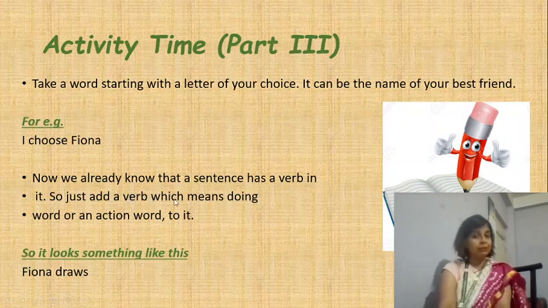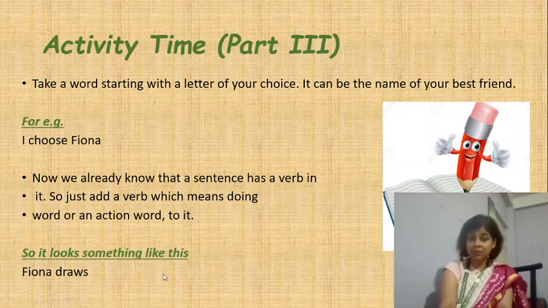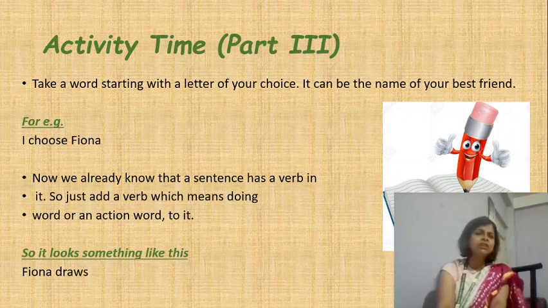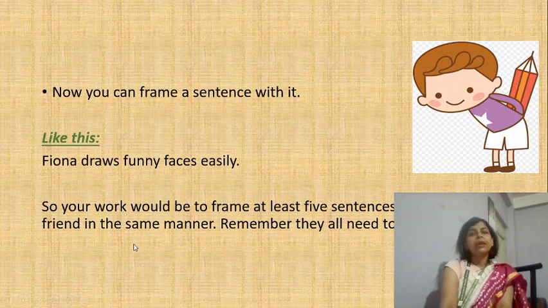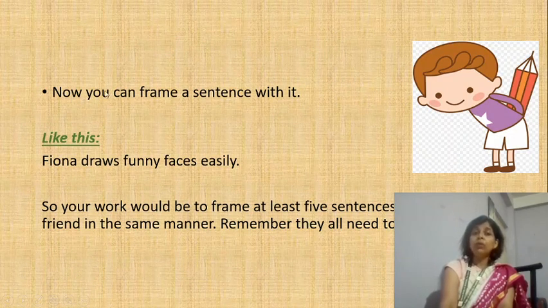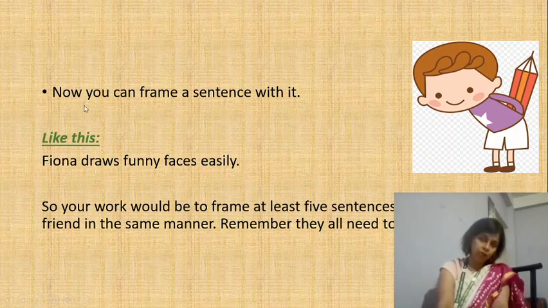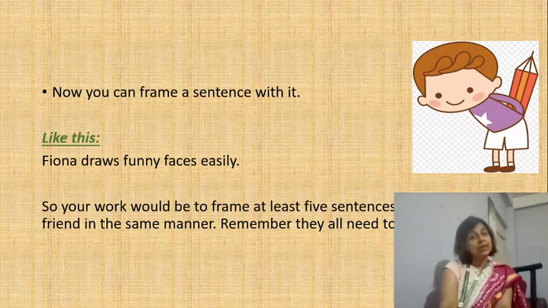What is a verb? I've explained. Which means doing word or an action word to it. To it means to the word I have chosen. My word is Fiona. So how does the sentence look? Fiona draws. Yes, she used to draw lovely cartoon faces and lovely sceneries. She's very fond of drawing. So I wrote Fiona draws. Now let's see. Then after adding a verb to the word, we're going to make a sentence with it.